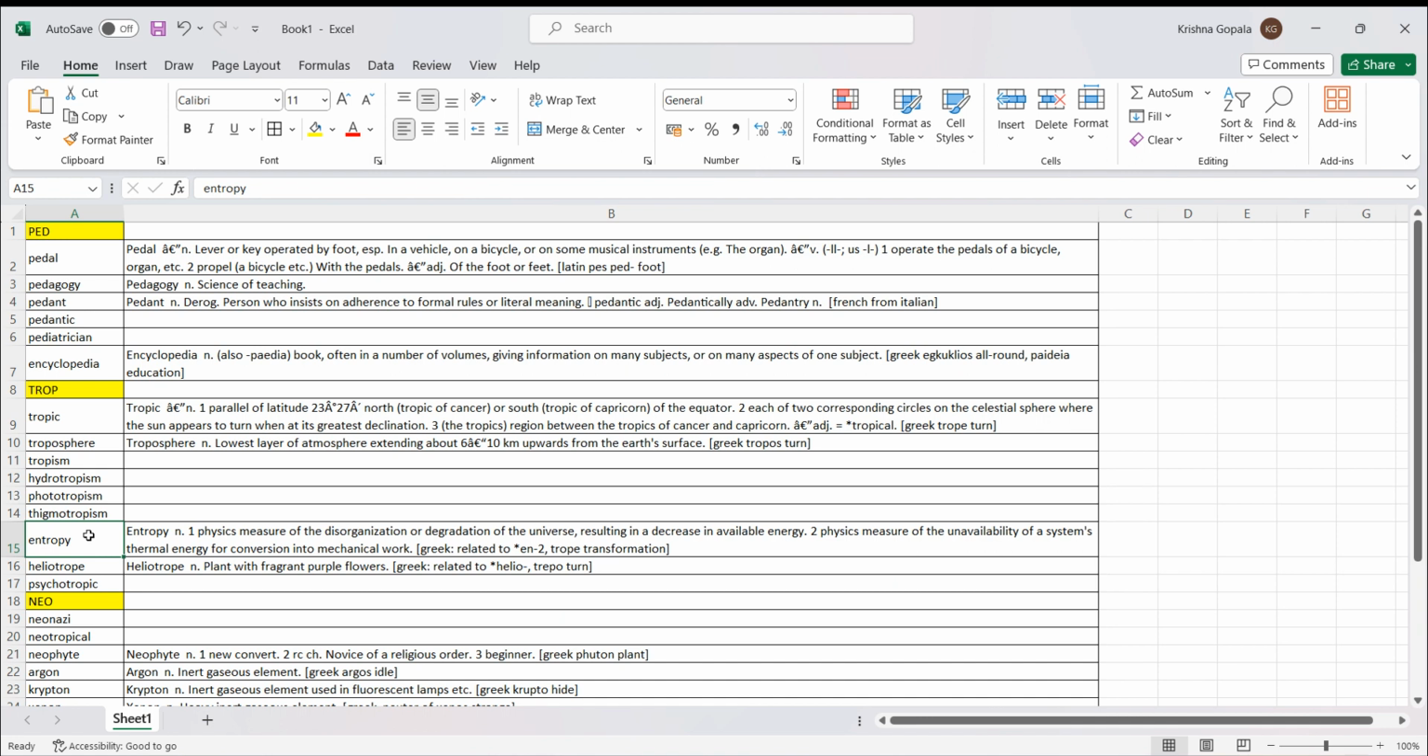Okay. So this en plus tropy, trop we had discussed, which is turn or which is change. En means within. So literally entropy means change within the system. What is the biggest system? The biggest system is the universe. Okay, the entire universe is the system.